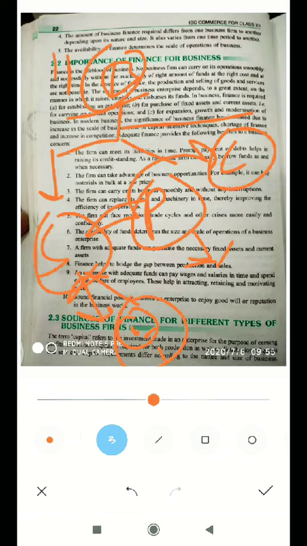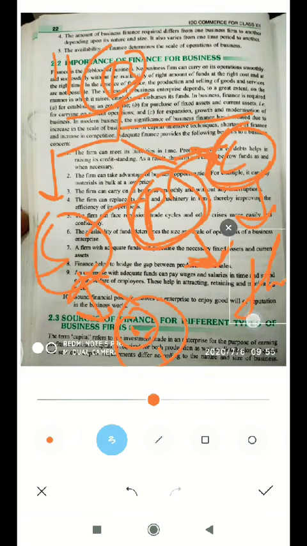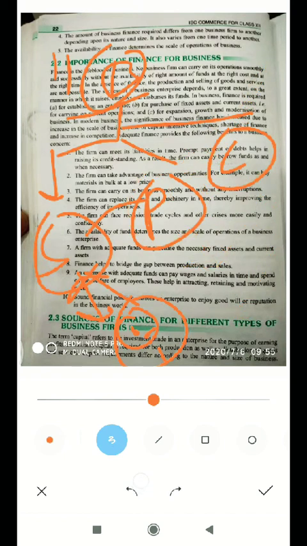Partnership means two or more partners are doing business. Compared to a company, less capital is required for a partnership business. Third, in the case of a company, a huge amount of capital is required.